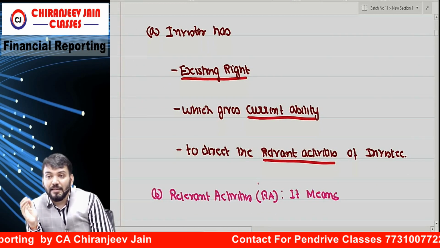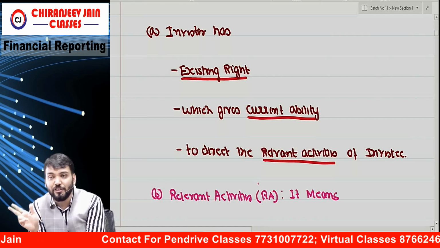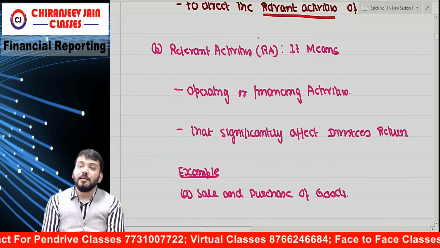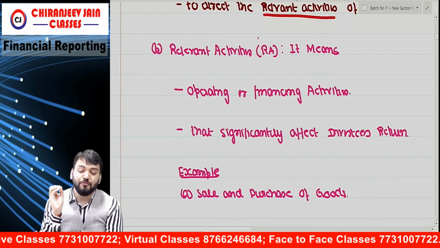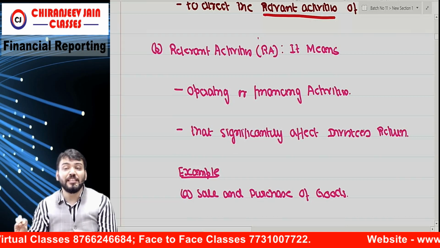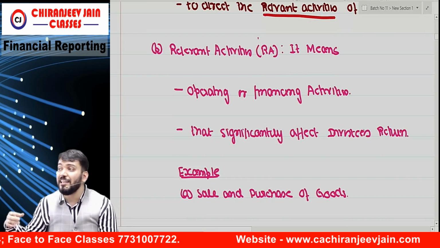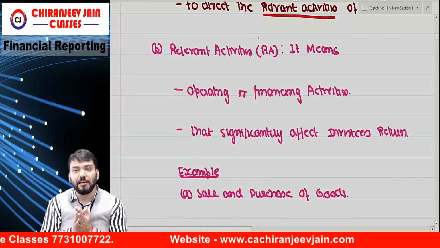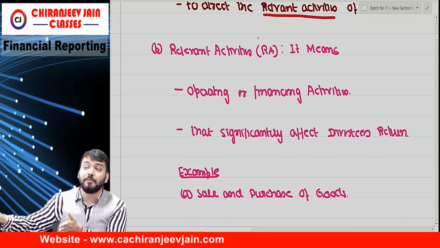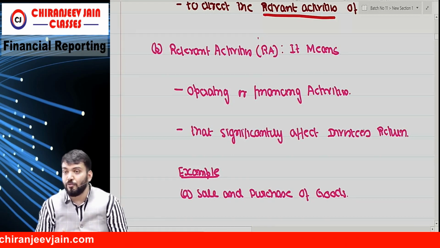Investor has existing right which gives current ability to direct relevant activities of investee. So what is the meaning of relevant activities? Relevant activities means operating or financing activities that significantly affect the return of investee, correct? If I have that power to exercise it, it means I have control.